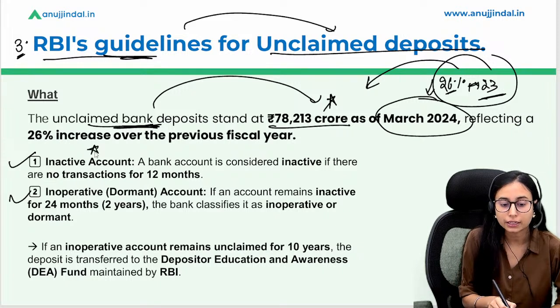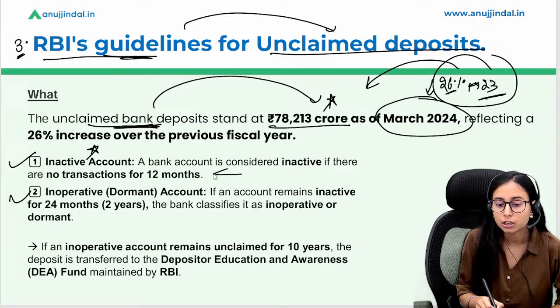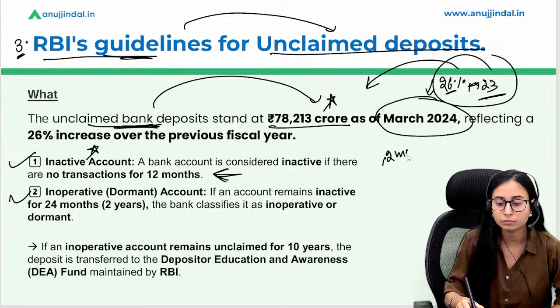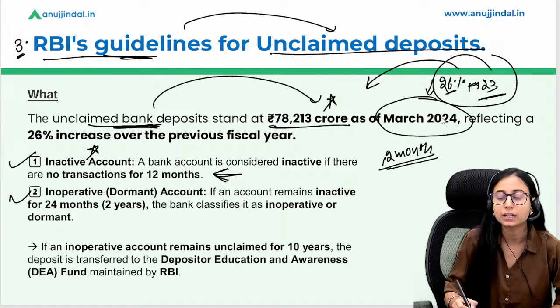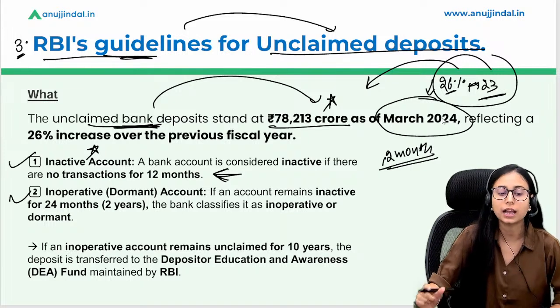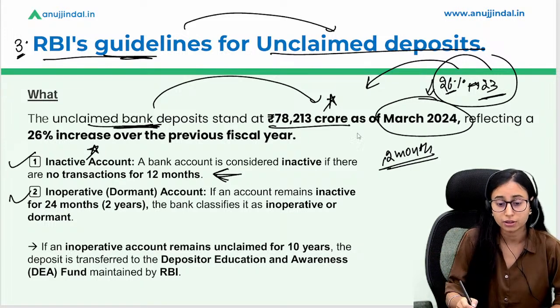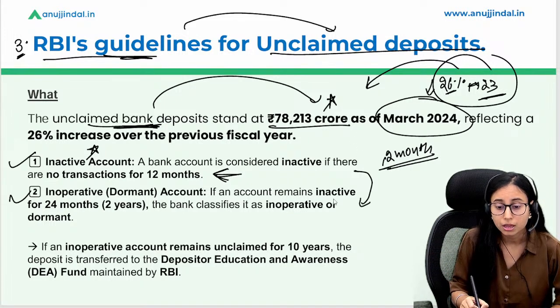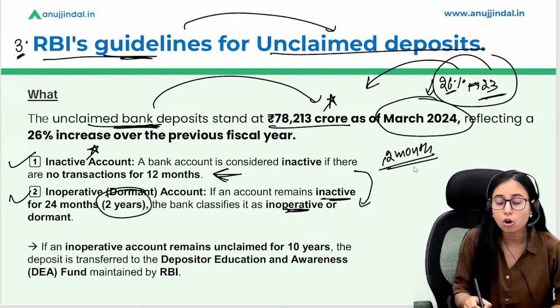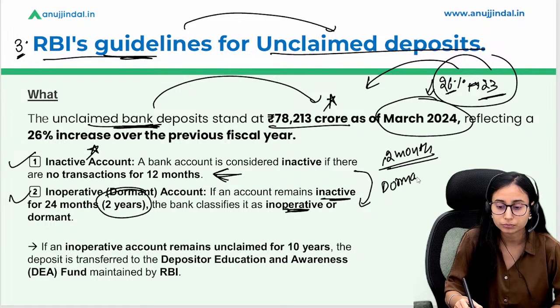An inactive account is the one which is not active for the last 1 year. That means for the last 12 months, there is no transaction happening in that particular account. We can say that this account is inactive. When the same account stays inactive or inoperative for the last 2 years, we will call it a dormant account.